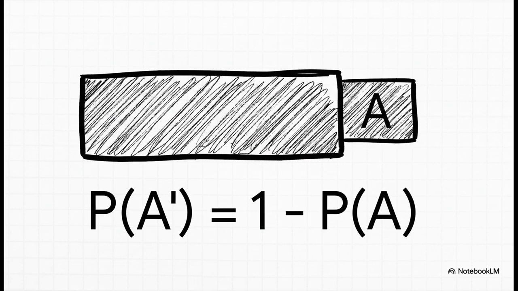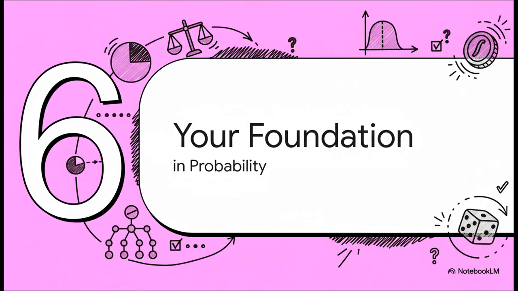And this leads to a really cool and elegant shortcut. Since the total probability of something happening is always 100%, or 1, the chance of your event not happening is simply 1 minus the probability that it does. We calculated a 0.5 chance of rolling an even number, so the chance of rolling an odd one has to be 1 minus 0.5, which of course is also 0.5. And just like that, with only these few concepts, we've actually built the entire foundation for how we think about chance and probability. It's pretty cool.